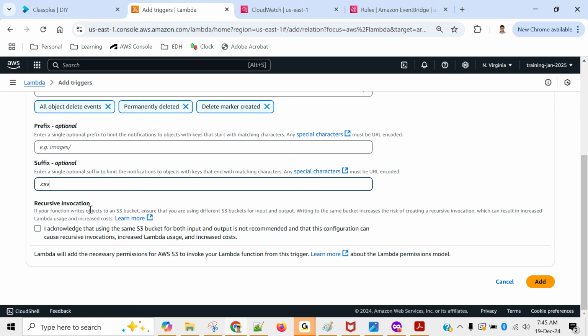So it clearly says that I acknowledge that using the same S3 bucket for both input and output is not recommended. That's not a good idea. Or you restrict it for a folder. That's possible. You restrict that when the file comes into my input data folder, then my Lambda will trigger, and you write your output into a different folder, the output folder. In that case, whatever output data you write from Lambda goes into a different folder, and from that folder Lambda will not be triggered. So we are good in that, right? It is just a warning. You have to acknowledge that you are aware of this. And finally, click on add.